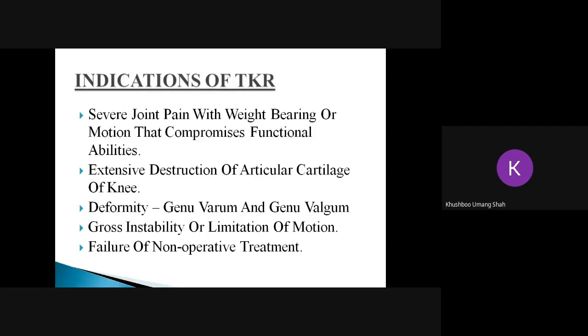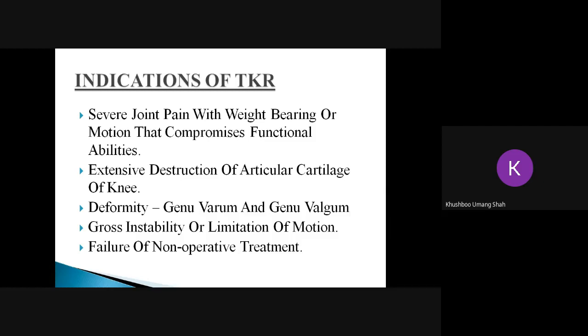Another indication for TKR is gross instability or limitation of movement. The person will complain of severe pain, being unable to bear weight, and decreased range of motion. You can see that arthritic patients will not have complete knee flexion. The flexion would be only 60 to 70 degrees, or at least 100 to 110. It would not be 135. And sometimes the person develops fixed flexion deformity, so the person won't be able to completely extend the knee. So that could be limitation of motion.